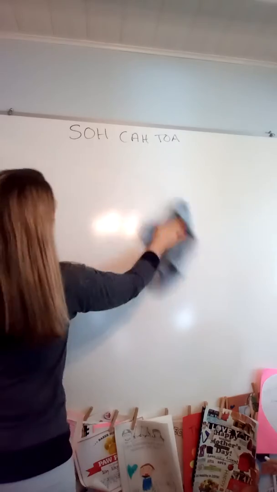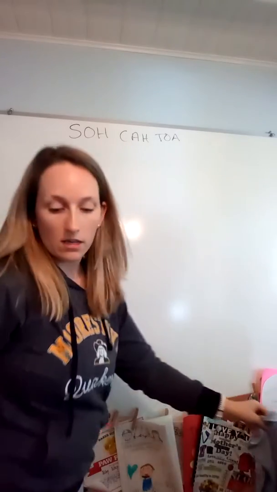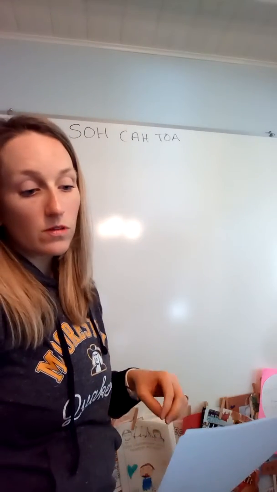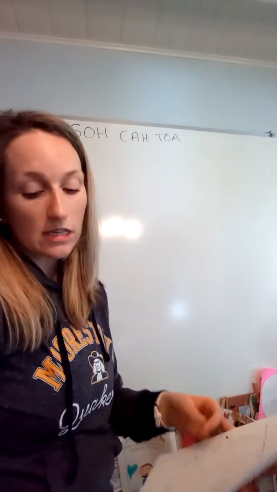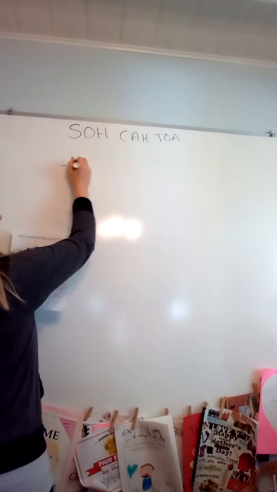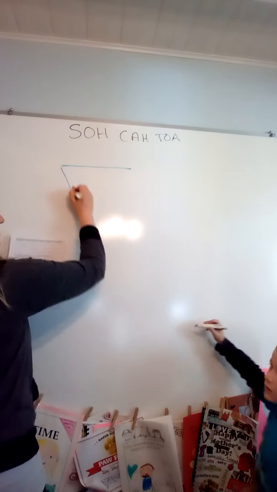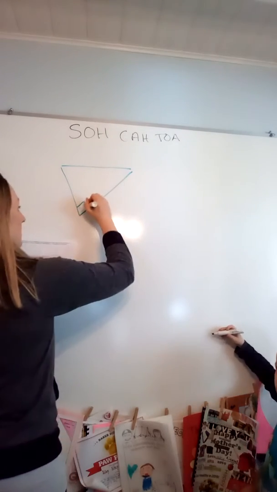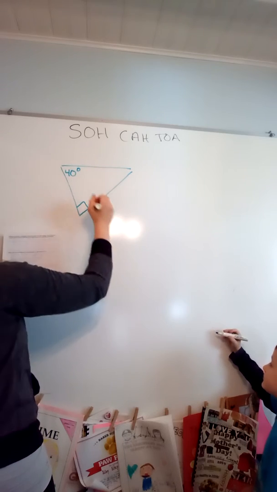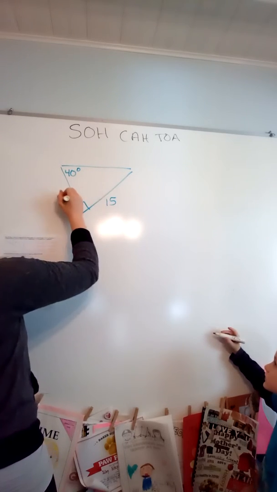All right, we're going to move on to problem number 3. So for problem 3, the directions for problems 3, 5, and 6 say, find the value of the variable and round the answers to the nearest tenth. Okay, so for problem 3, our diagram looks like this. That's my right angle. This angle is 40 degrees. This is 15. This is x.